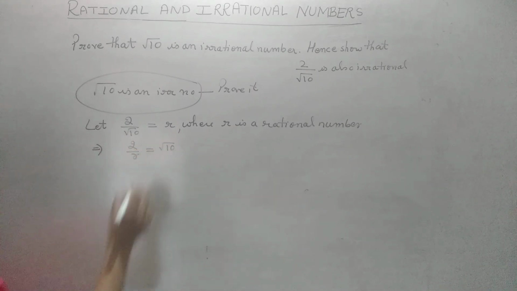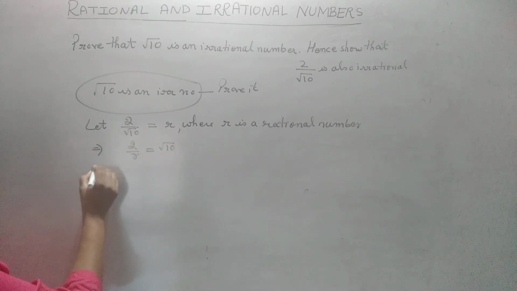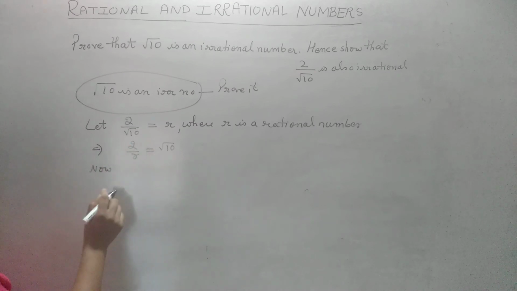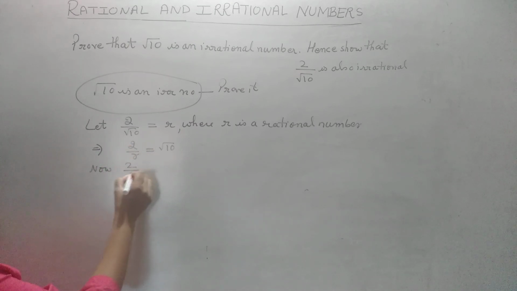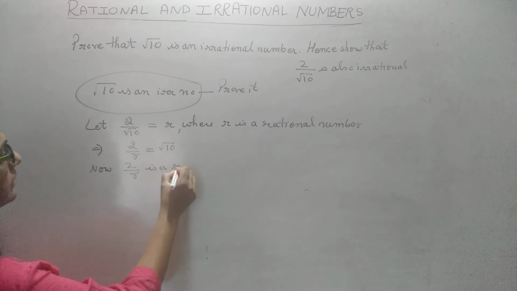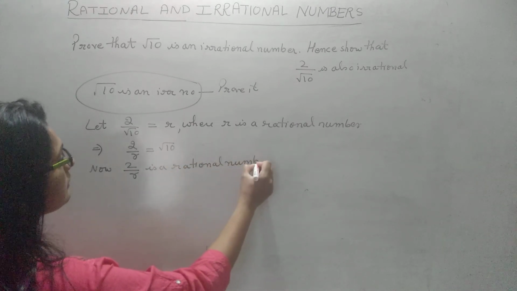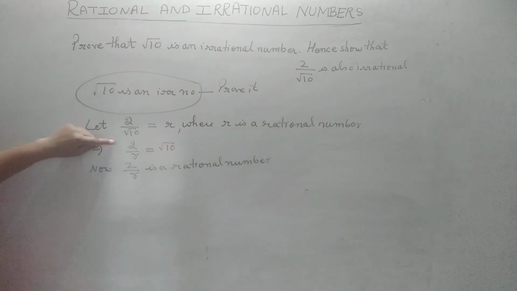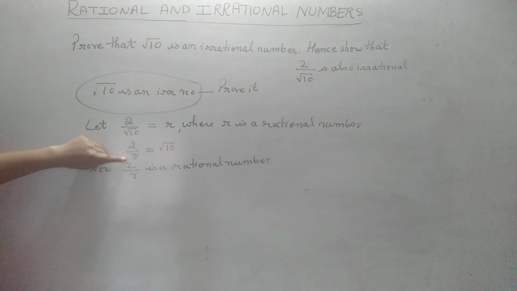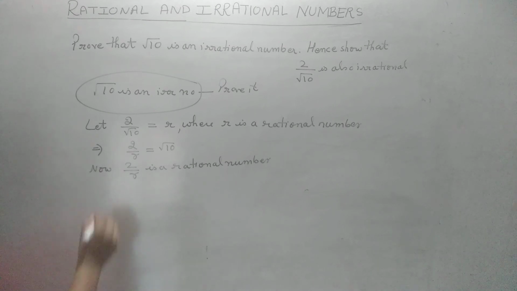So root 10 we kept on one side, and the rest we took to the other side. Is that clear? Now 2 is rational, r is rational. That means 2 by r is what? It is a rational number. Numerator is rational, denominator is rational, so this is a rational number.